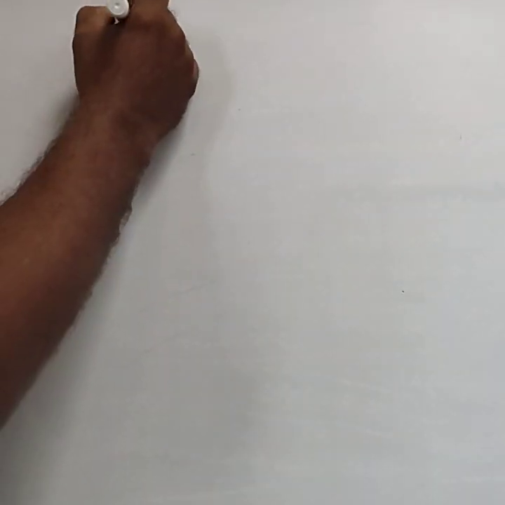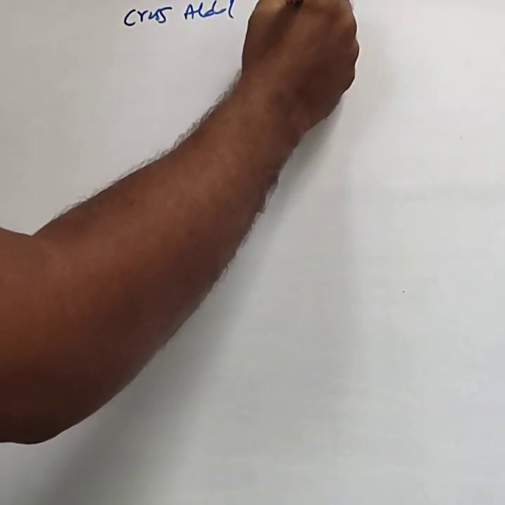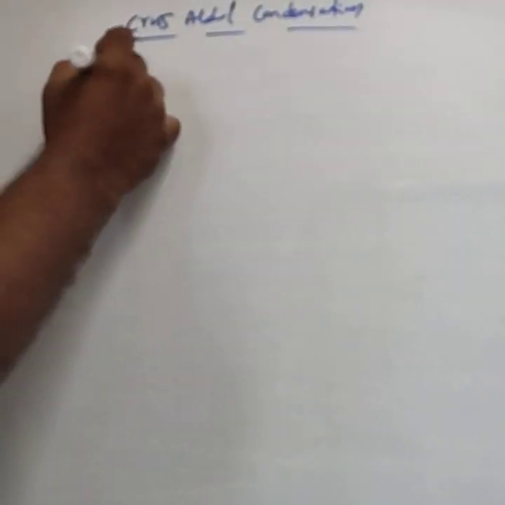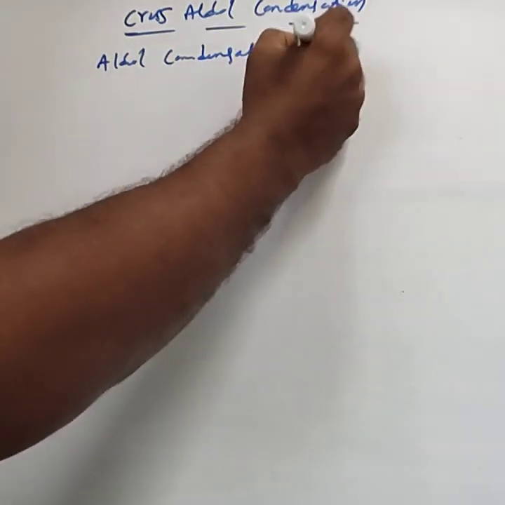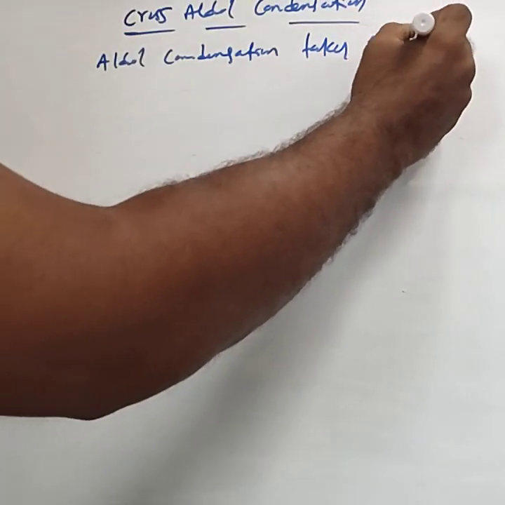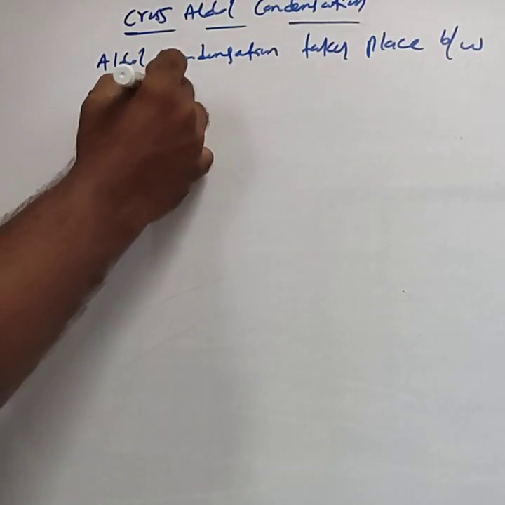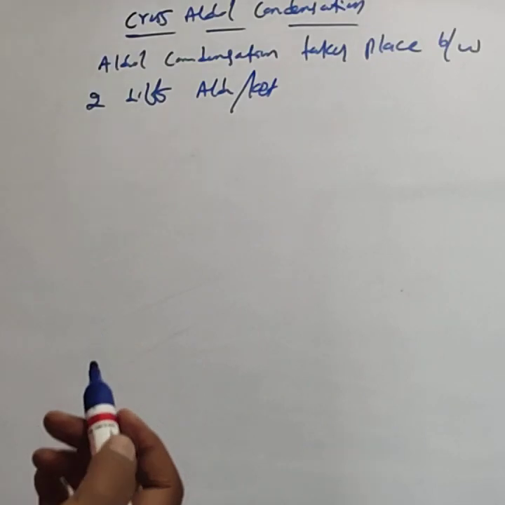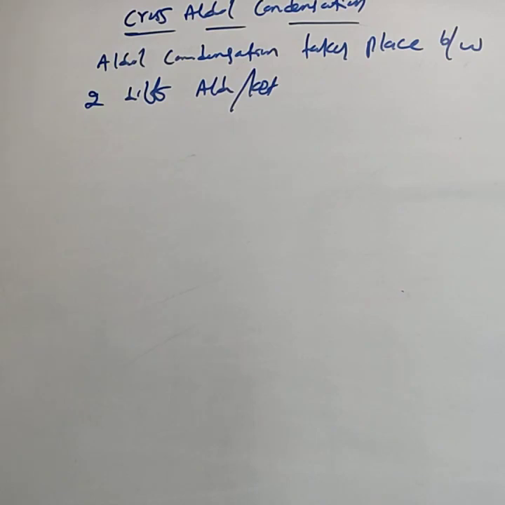Next one is cross aldol. Cross-aldol condensation means the aldol condensation takes place between two different aldehydes or ketones. Aldol condensation that takes place between two different aldehydes or ketones is called cross-aldol condensation.